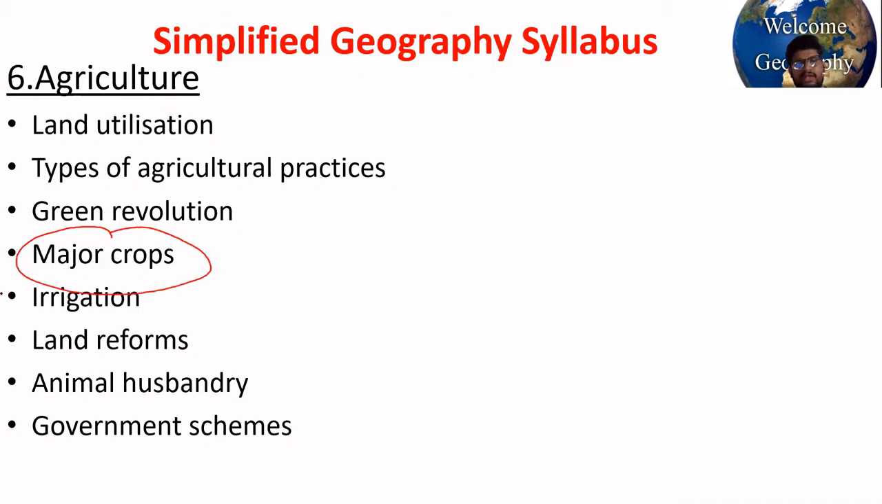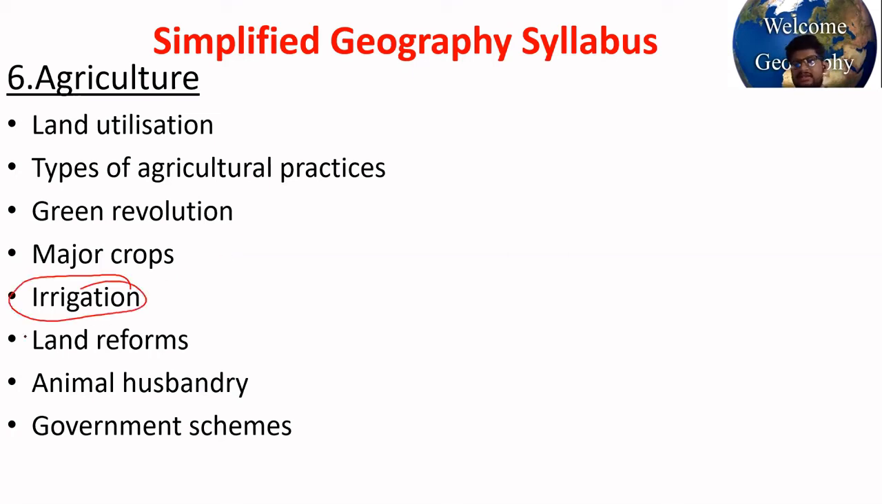Then major crops of India: rice, maize, wheat. Okay, the difference between food crops and plantation crops. Where are plantation crops good? Where are food crops good? Which different areas grow them? Which of the following states have the highest yield in that particular crop?